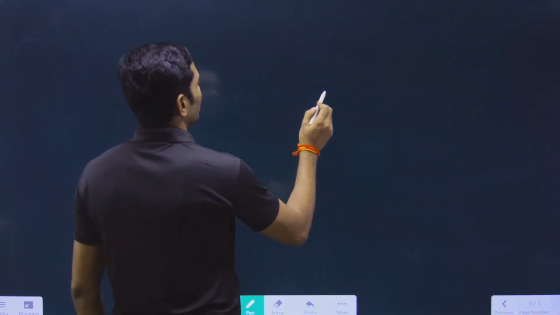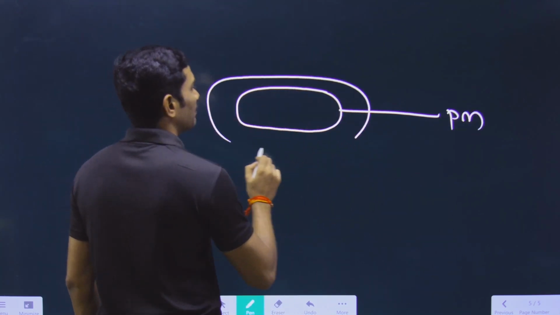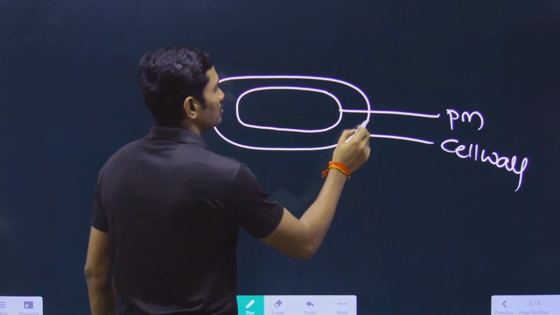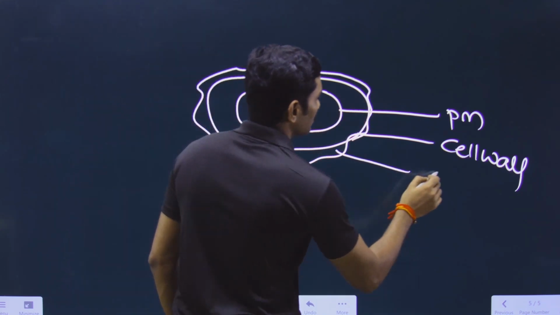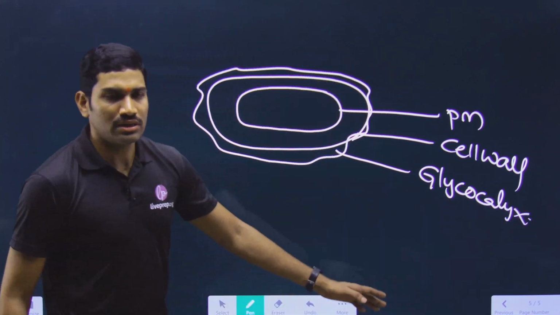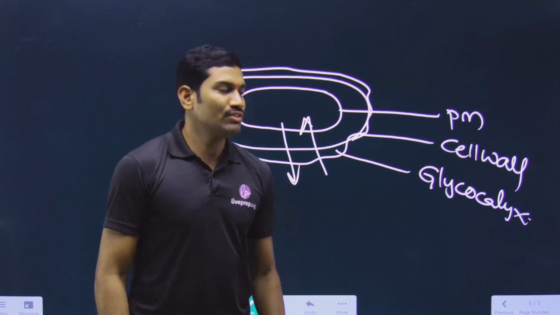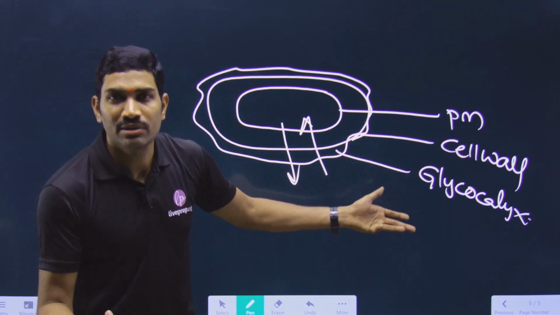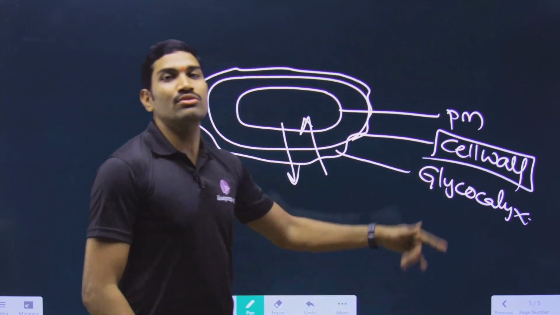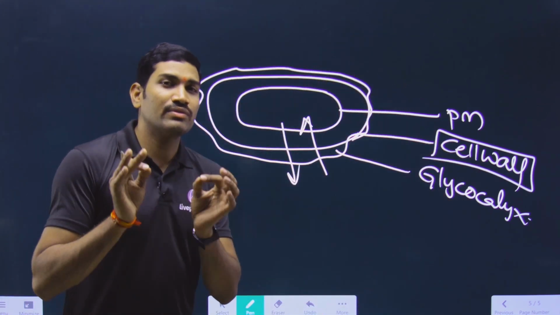In the case of bacteria, this is the plasma membrane, and outside the plasma membrane there is a cell wall, and attached to this cell wall there is a layer called glycocalyx. Understood or not? Now, outer to inner, what is the sequence? Inner to outer, what is the sequence? Which layer is followed by which one? Like this they may ask. From outer to inner, with respect to cell wall, cell wall is followed by, you need to know the answer. So in this way questions are possible.